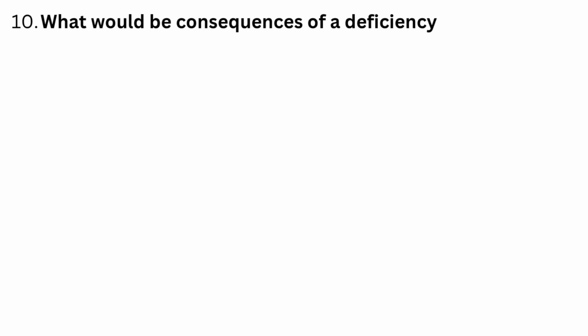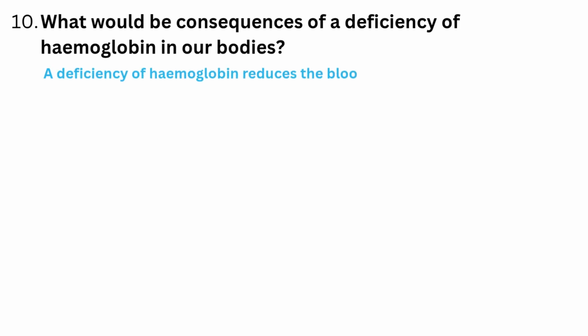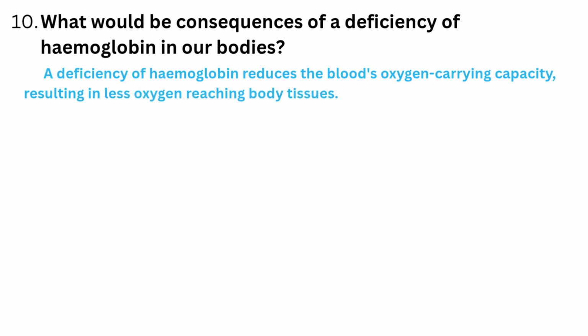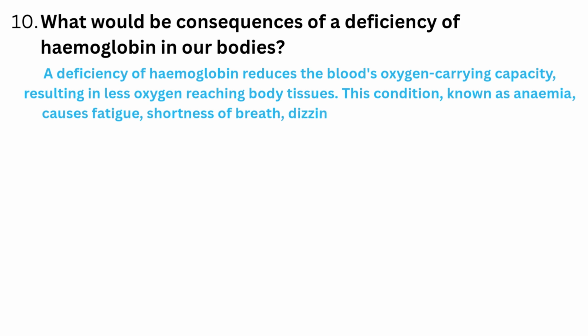What would be the consequences of a deficiency of hemoglobin in our bodies? A deficiency of hemoglobin reduces the blood's oxygen carrying capacity, resulting in less oxygen reaching body tissues. This condition, known as anemia, causes fatigue, shortness of breath, dizziness, and pale skin. Cellular energy production is also hindered.